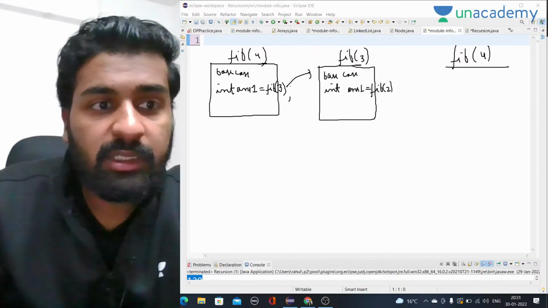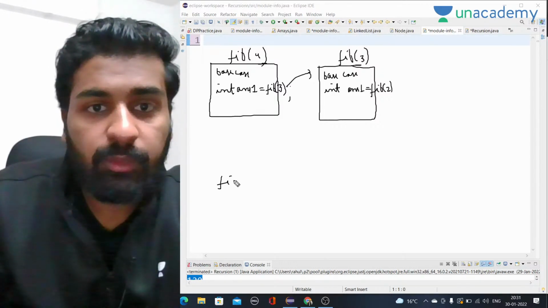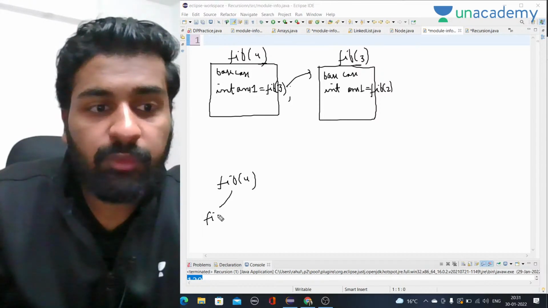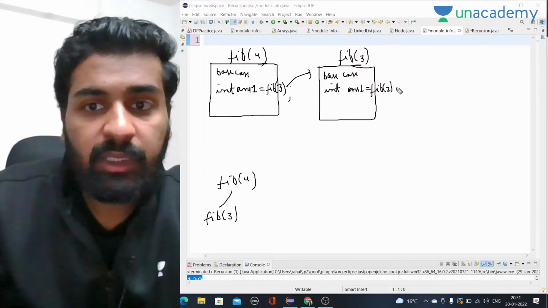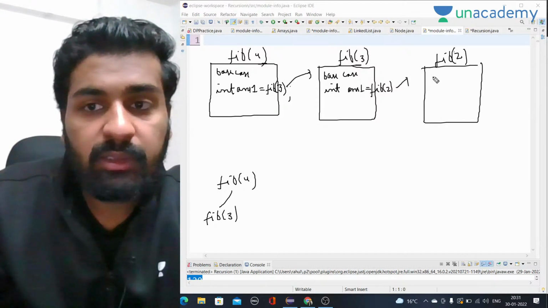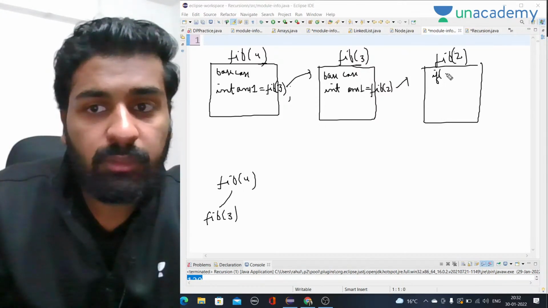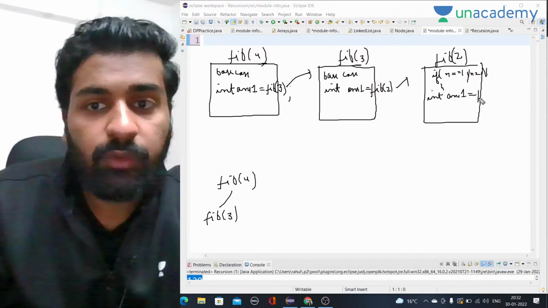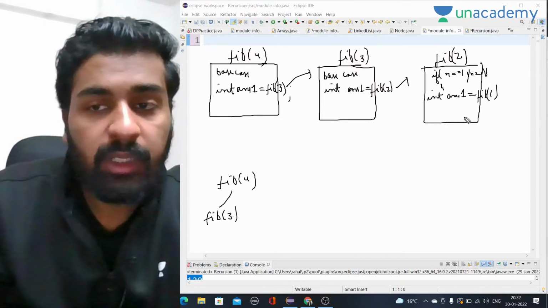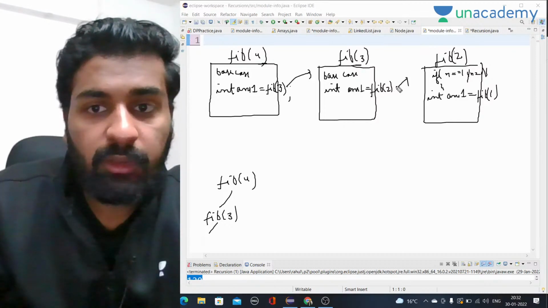Fib of 2. Let me just show you with the tree as well, simultaneously. So for fib of 4 we called, then it is calling fib of 3, right? And from fib of 3, now it is calling fib of 2. The base case is, if n is equal to 0, no, n is not 1, n is not 0, so this is not done, right? So I will again go to int answer 1, and it will call for fib of 1, right? So now fib of 3 called fib of 2, and fib of 2 called fib of 1.